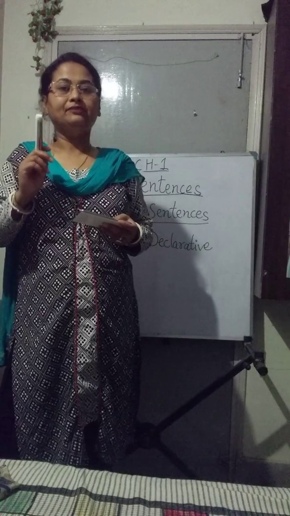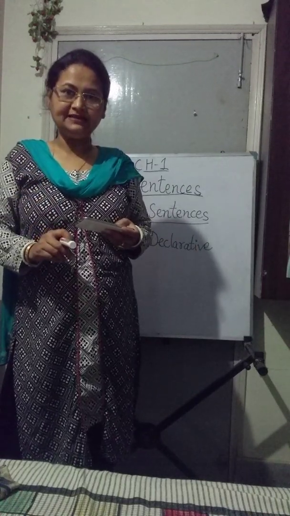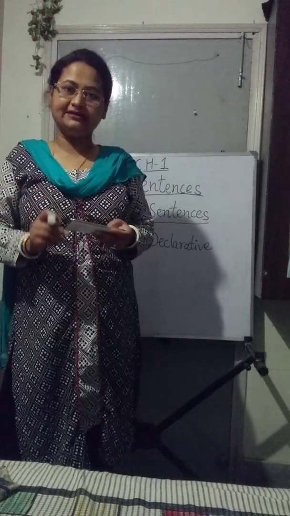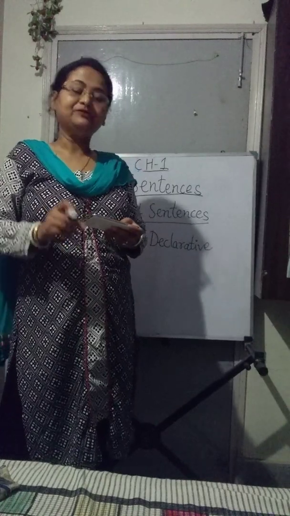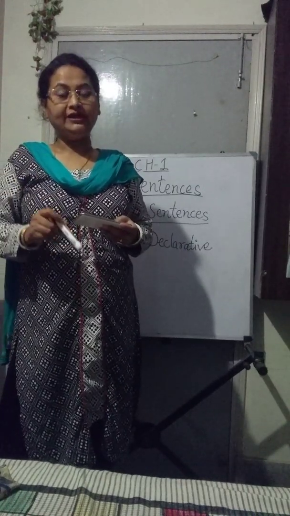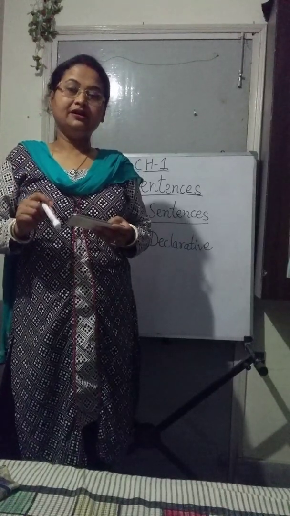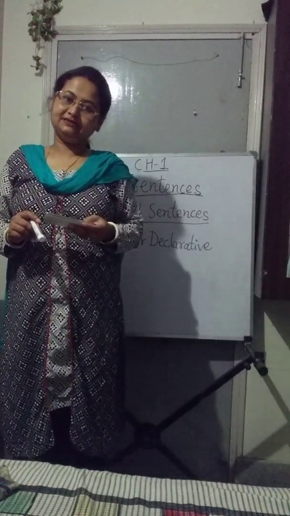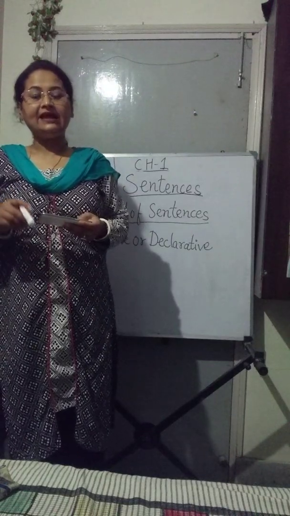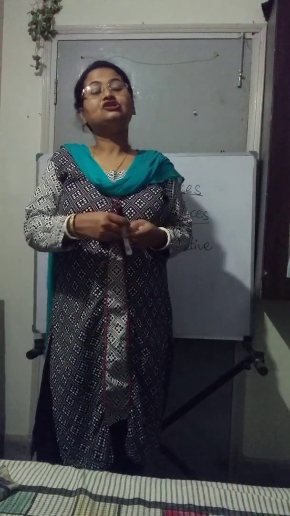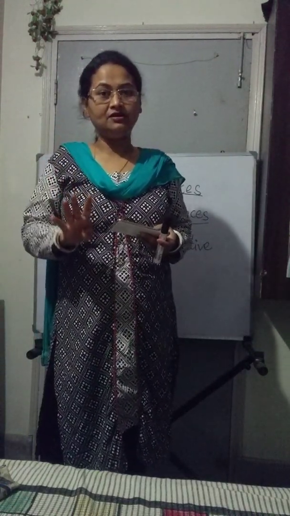Number 1, assertive sentence, or we can call it declarative sentence. Number 2, imperative sentence. Number 3, interrogative sentence. And number 4 is exclamatory sentence. So how many kinds of sentences have we found? 4 kinds.